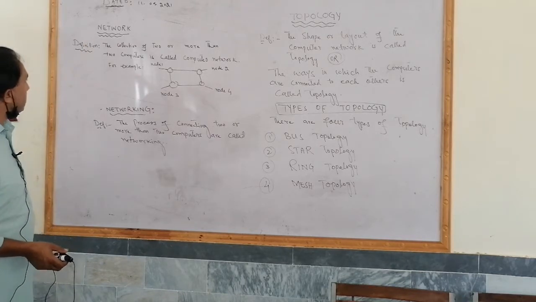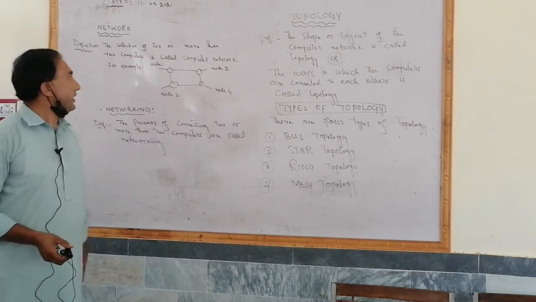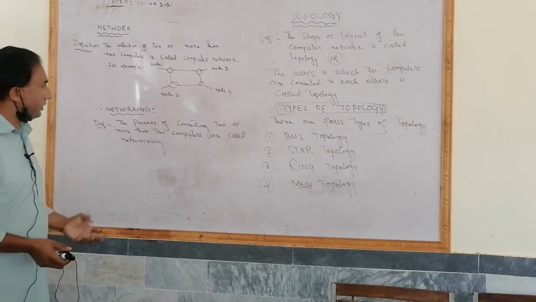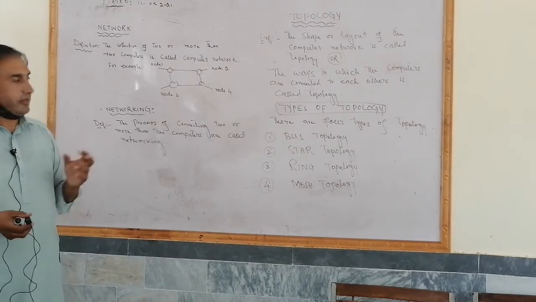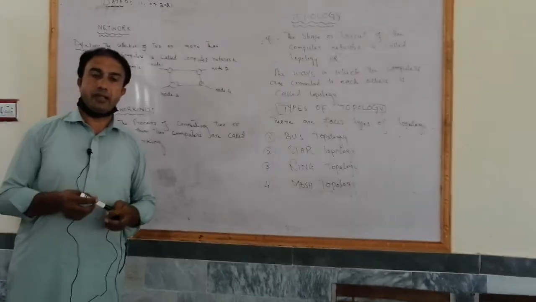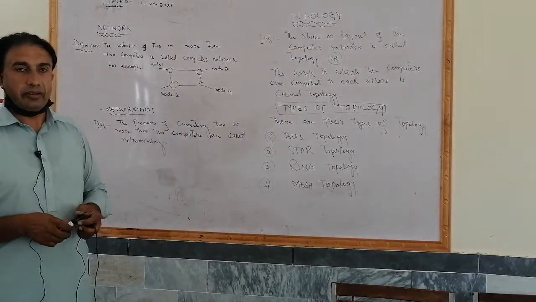So, what is a network? Definition: the collection of two or more than two computers is called a computer network. Computer network क्या है? जब दो या दो से ज़्यादा सिस्टम कंप्यूटर्स आपस में एक दूसरे के साथ कनेक्ट हो जाए तो इसे कंप्यूटर नेटवर्क कहा जाता है।